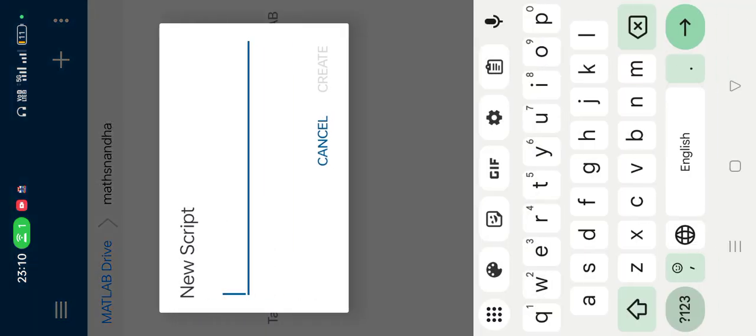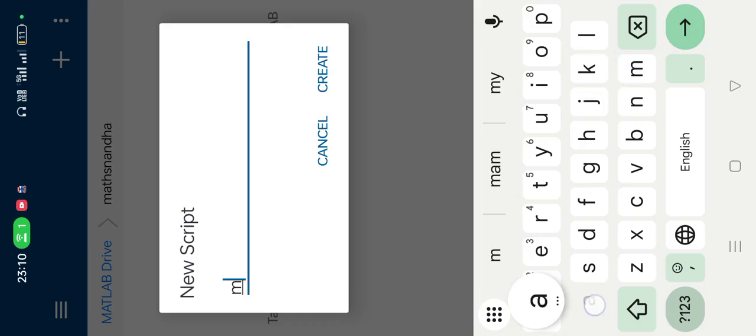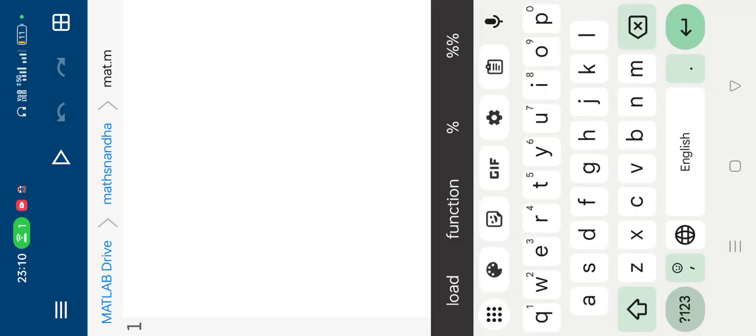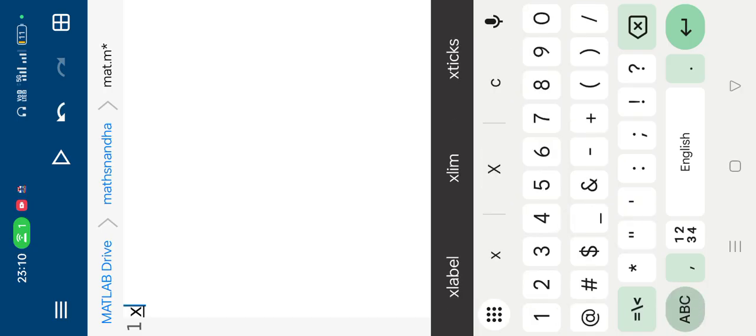Give some name to that new script. So now this is the workspace where we are going to type the MATLAB programming commands. For a sample, I am going to find the sum of two numbers using MATLAB.